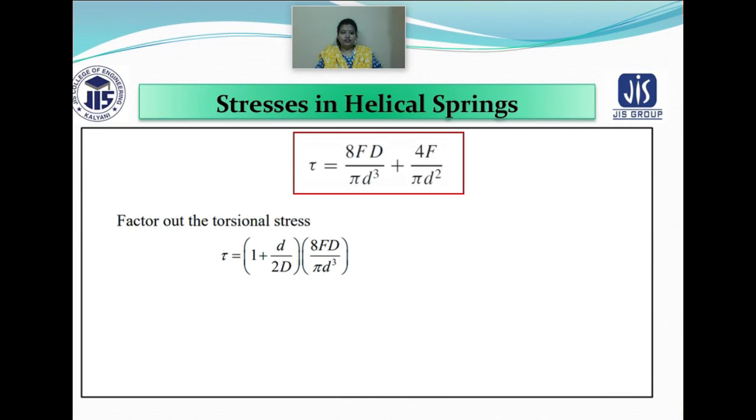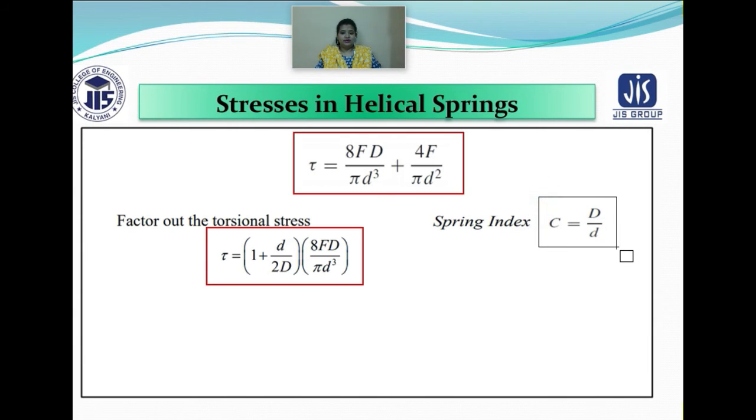But if you want to factor out the torsional stress, then tau is equal to 1 plus d by 2D into 8FD by pi d cube. The spring index is represented by the term C, and it is the ratio of capital D by small d. Capital D is the entire diameter of that particular spring, and small d represents the wire diameter.